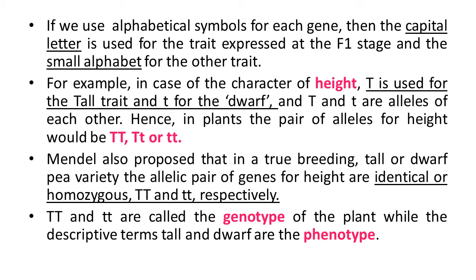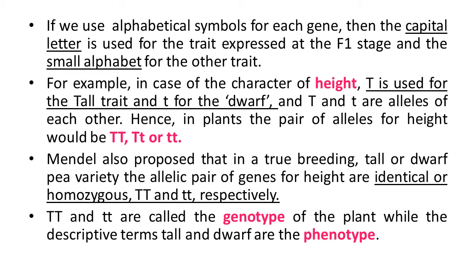Let's take the example of the character height. Capital T is used for the tall trait and small t for the dwarf, and capital T and small t are alleles of each other.